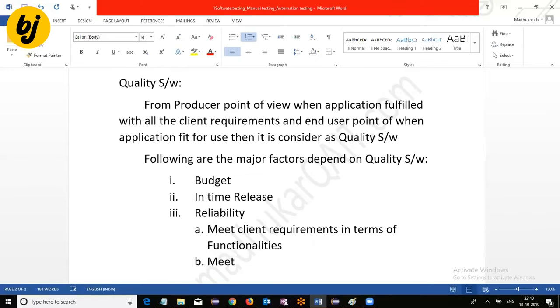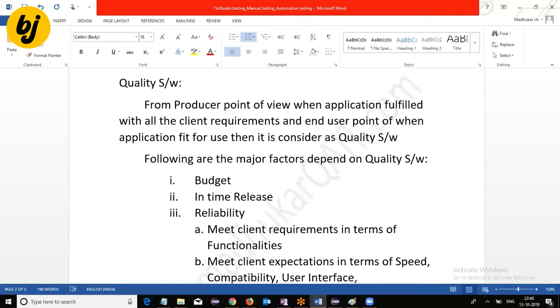Other one, meet client expectations in terms of speed. How much time will the application take to complete the transactions? Speed. Compatibility. Can I use this application on different operating systems, different browsers? Compatibility. User interface.